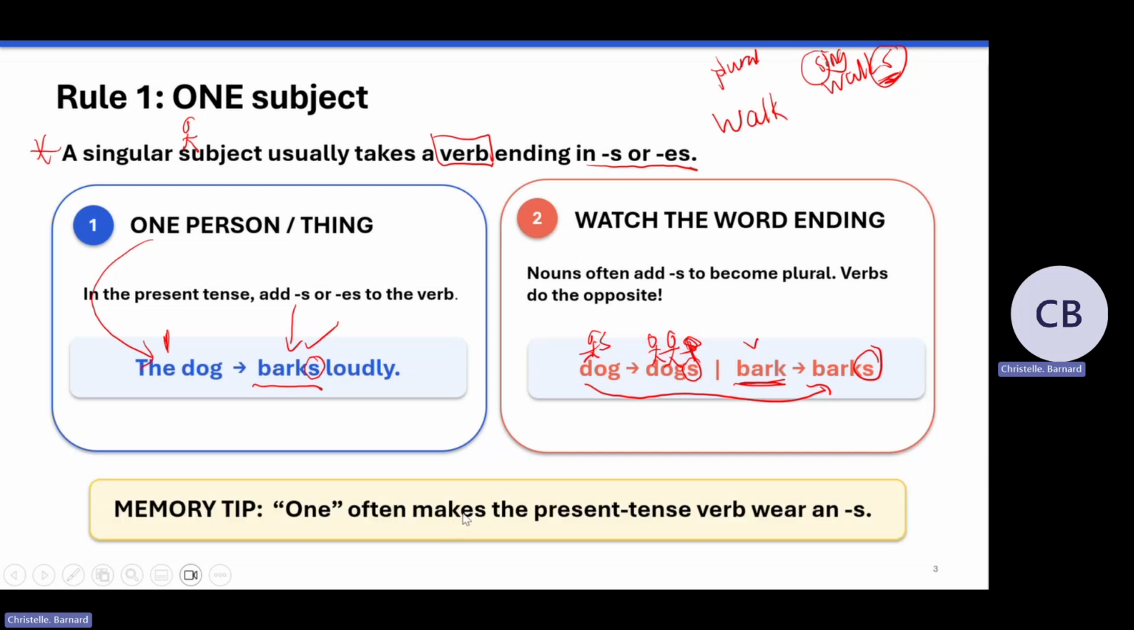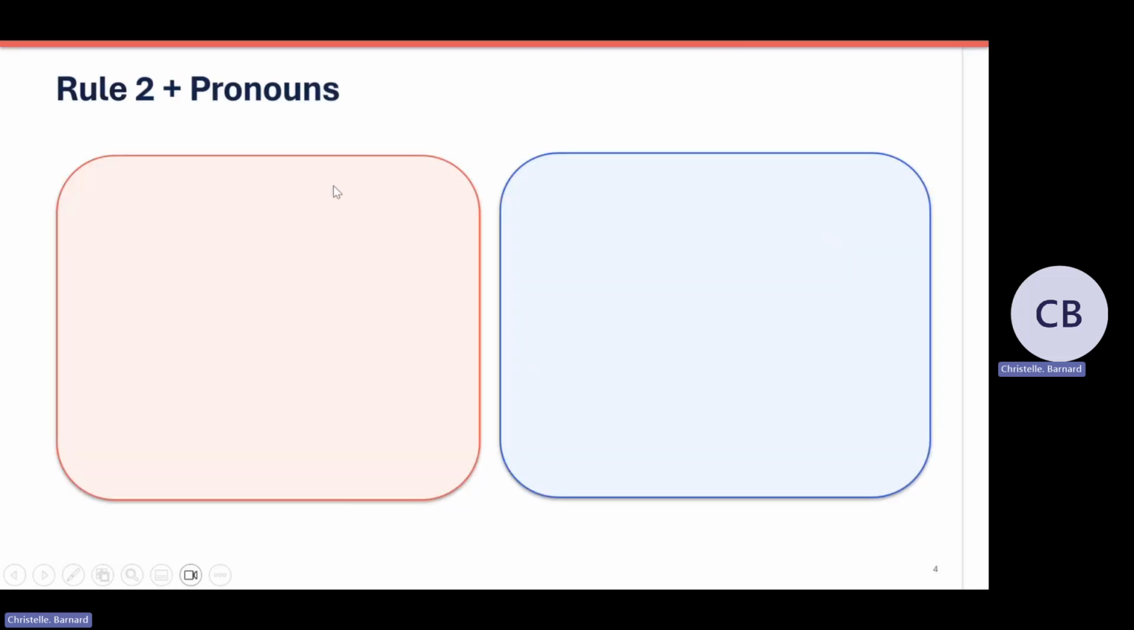So let's take a look. One often makes the present tense verb wear an S. Remember, if the subject, the person doing the verb, is singular, what do you add? You add an S. So remember that. Okay, let's look at rule number 2. Now we go to when it's more than one subject. What happens? You don't add any S. You just use the base verb, like walk.